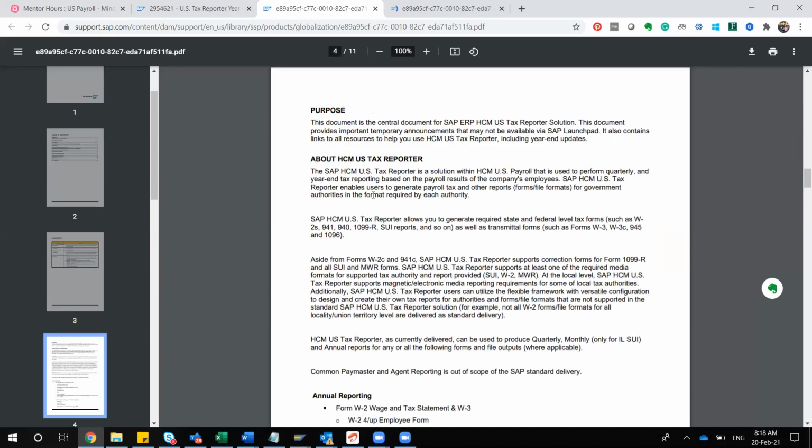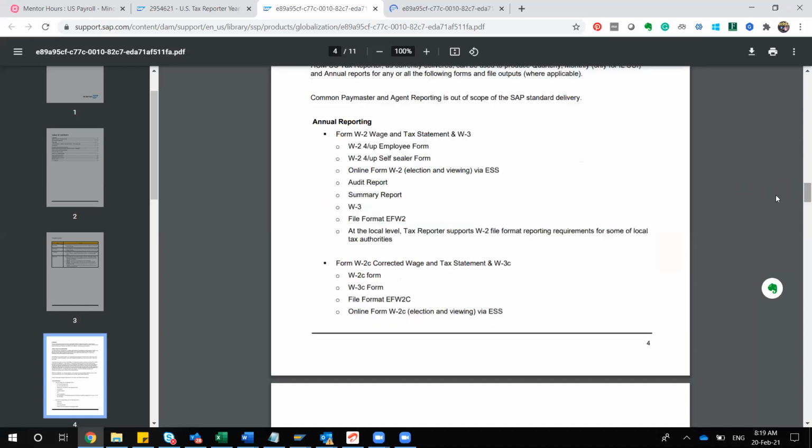So about HCM US tax reporter, what are the things? This is a kind of checklist. It will be guiding you, from an annual reporting point of view, these are the reports you should be aware of, and how to execute them, in different options. Suppose I'm going for form W2, which we'll be doing today, W2 or tax statement and W3. You have to understand how to execute all these individually. Similarly, if any correction is happening, W2c corrected wage type and tax statement, then you should be able to execute all these things.